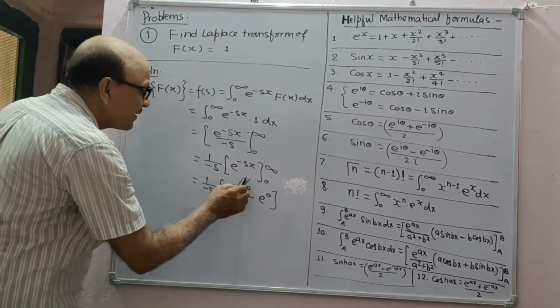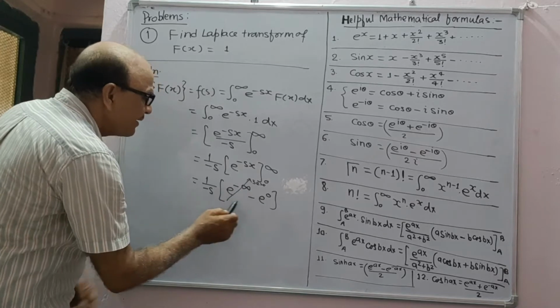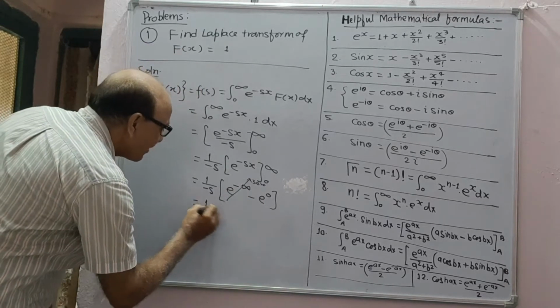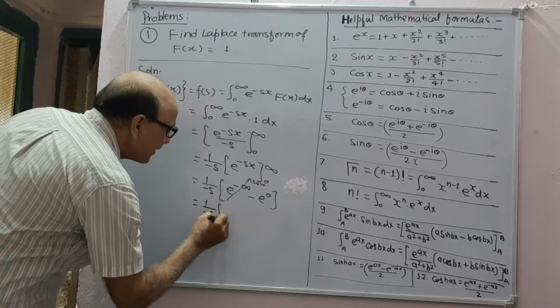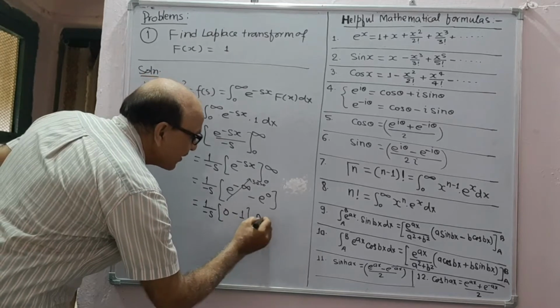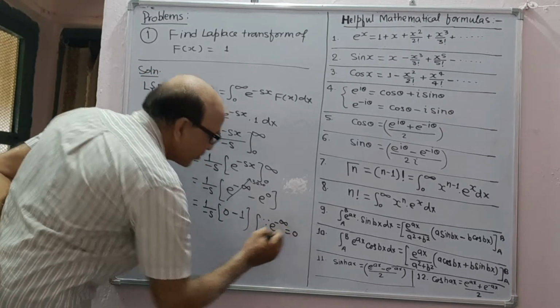So this will be 0 and this is 1. So we have 1 upon minus s times 0 minus 1, because e to the power minus infinity is 0.